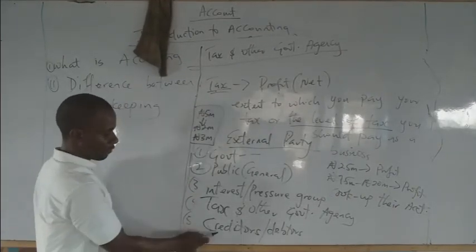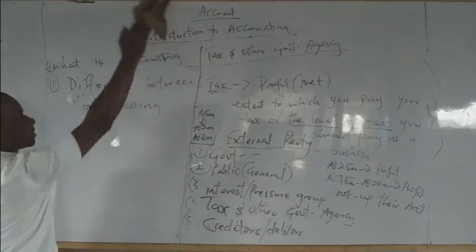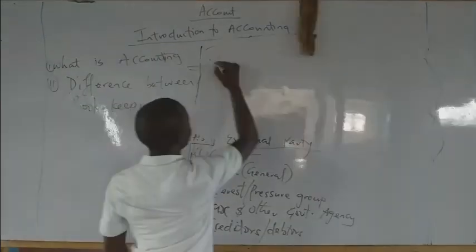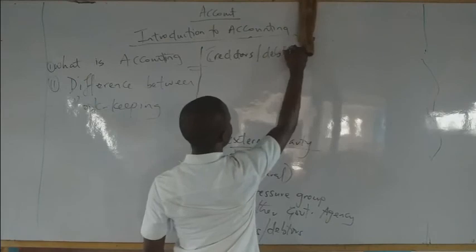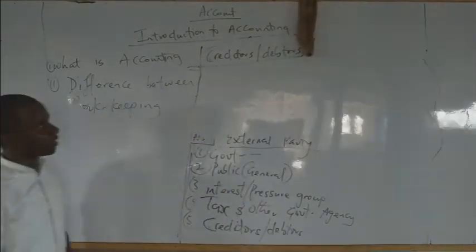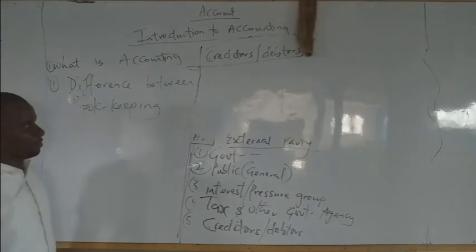Then the last set of people are called creditors. Creditors or debtors. Now, what is the aim of a creditor checking your financial information, you may ask?